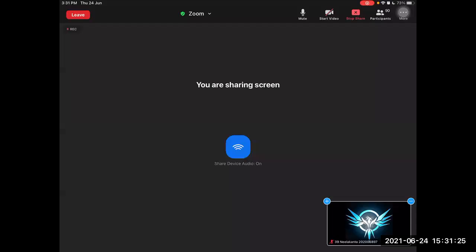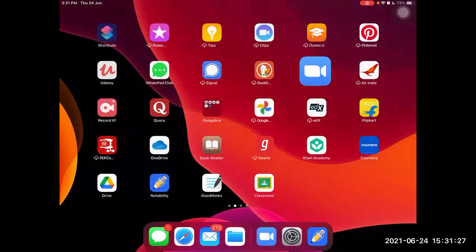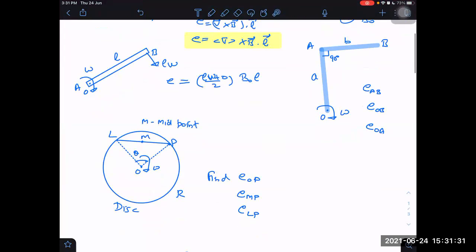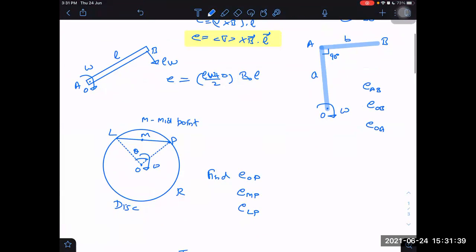Hello, can you hear me? Yes, sir. So I said that average velocity is L omega by 2 and magnetic field is B naught. So L omega by 2 into B naught into L. That is EMF, which is equal to B naught into L square into omega by 2. Is that okay?